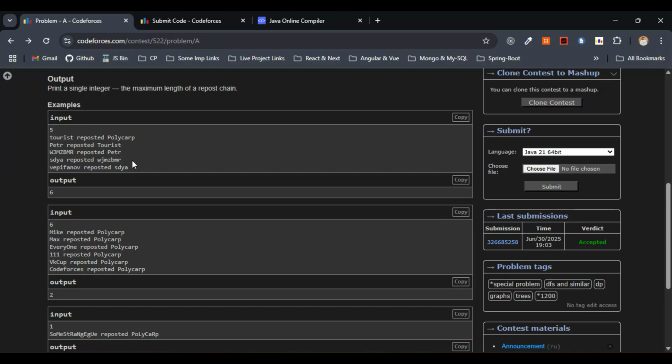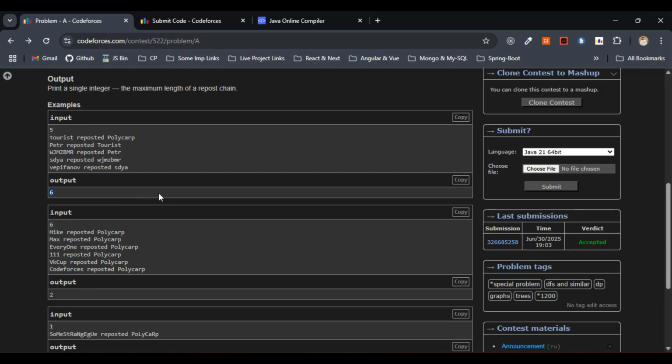For that, we'll make use of DFS. We have to calculate the maximum depth of reposts starting from Polycarp, and return the length of the longest repost chain. In this case we have been given 6 here. Let's come to the examples part.